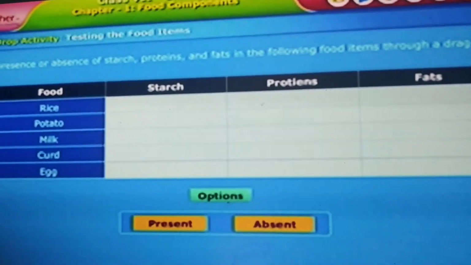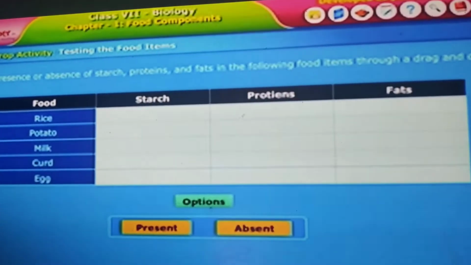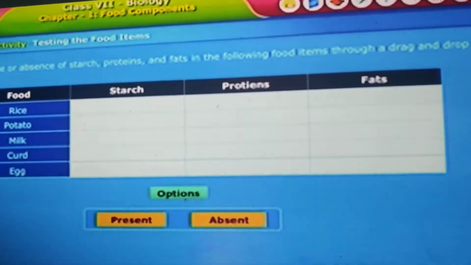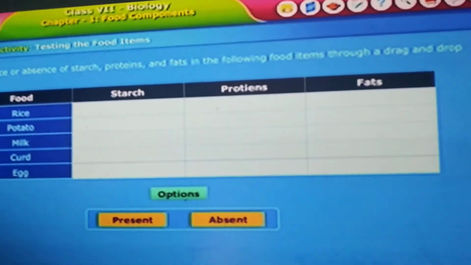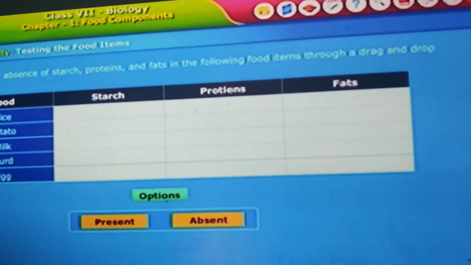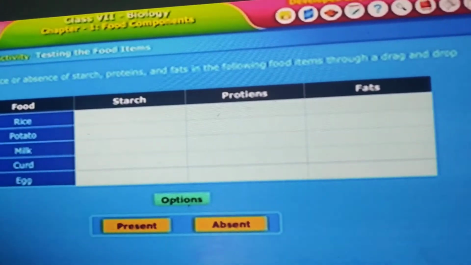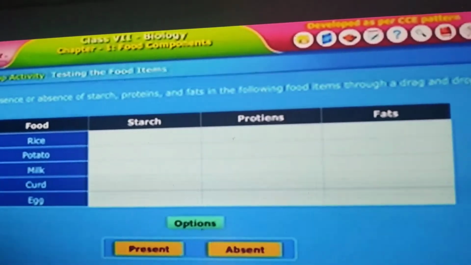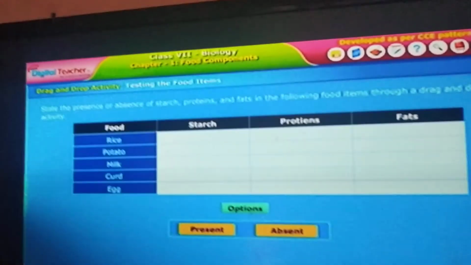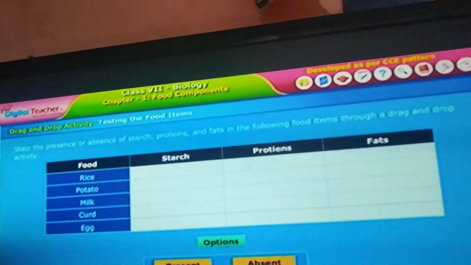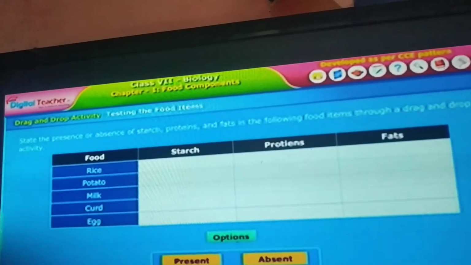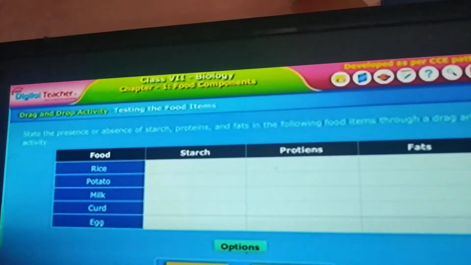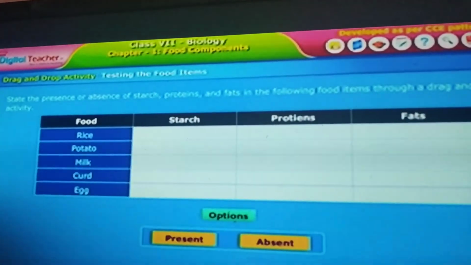For example, rice: what type of food component does it have? Just tick it. If rice has starch, put a tick mark in the starch column. If it is a protein, put a tick mark in the protein column. If it is a fat, put a tick mark in the fats column. Okay, children? Rice, potato, milk, curd, egg. Only five food items are given here. If you are interested, you may collect some more food items and test them.